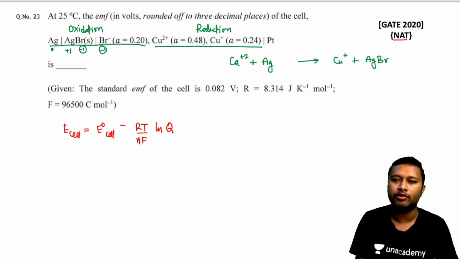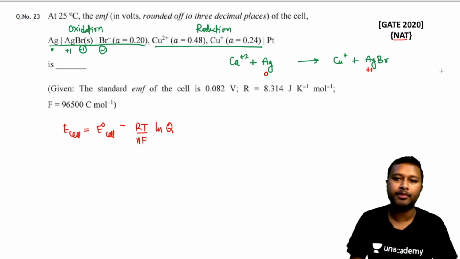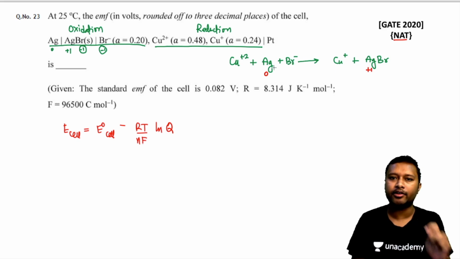All right, now you can simply understand that the oxidation state of silver is 0, and here it is +1, so yes, it is undergoing oxidation. So first write down the reduced species, then the oxidized species, and that's how your reaction is made. But up till now it's not balanced. In order to balance, you have this Br minus, and that's the only thing which is different on both sides. So you just have to add Br minus. It's not there for any other reason, it's just there to balance the reaction.